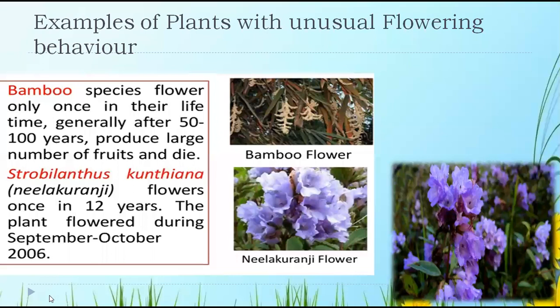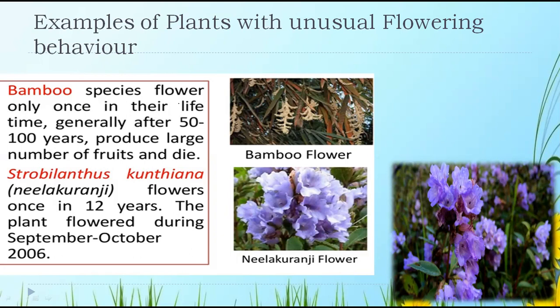So, examples of plants with unusual flowering behavior. Unusual flowering behavior means something different from normal plants, those plants which have an unusual flowering pattern. So which are those two plants? First one is bamboo.